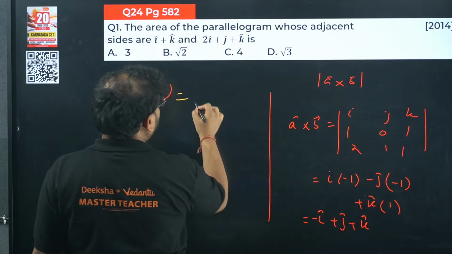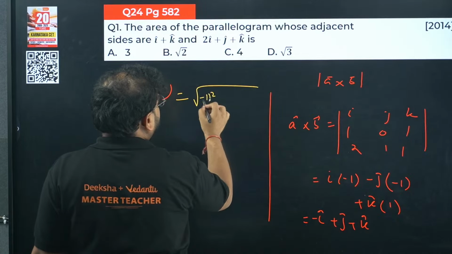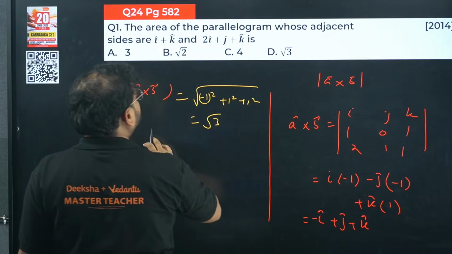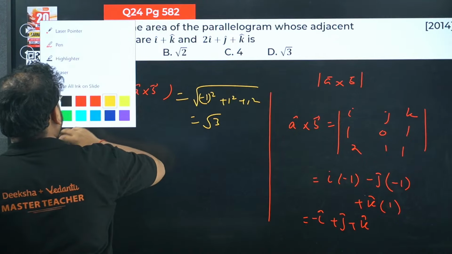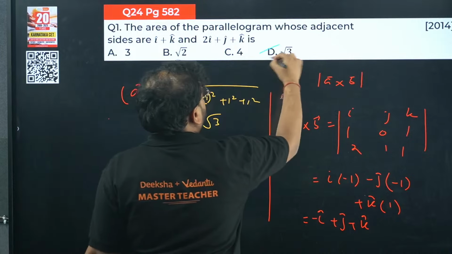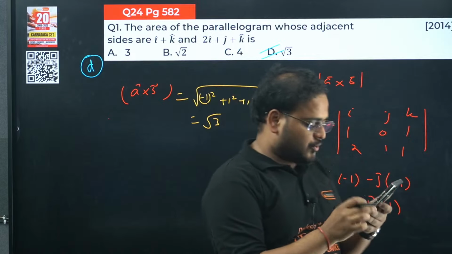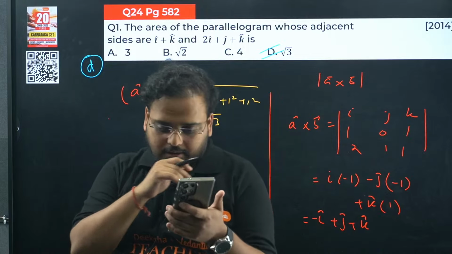Answer will become what? Modulus of that. So 1 square and 3 times it comes, so √3 is the answer. Option D is correct. Option D is correct. So any of you who has given the answer as option D is actually on point, on target.